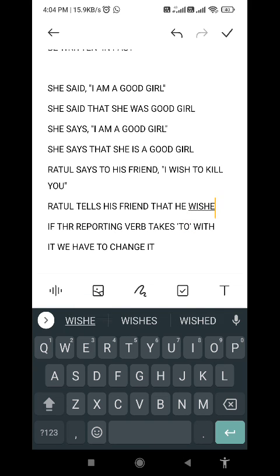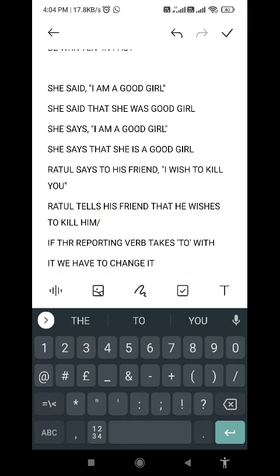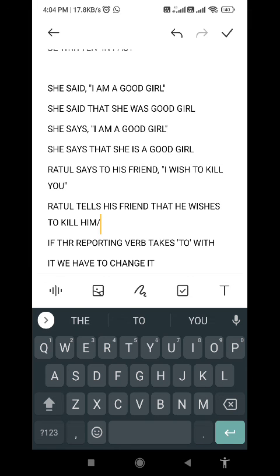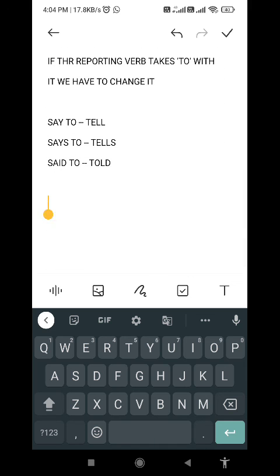That means wishes, third person singular takes es after it. To kill you, who is the you? His friend. If it is a boy, then you have to write there him. If it is a girl, you have to write there her. That is how it is done. Understood?